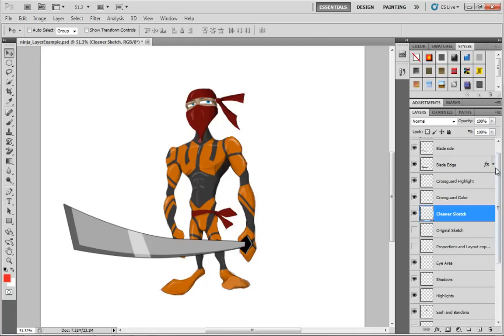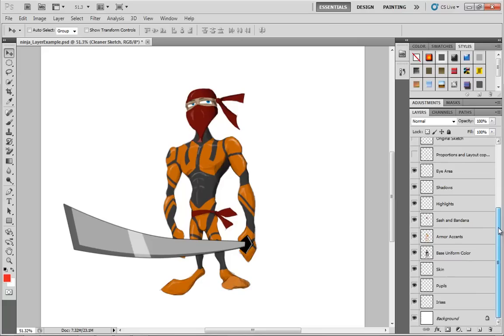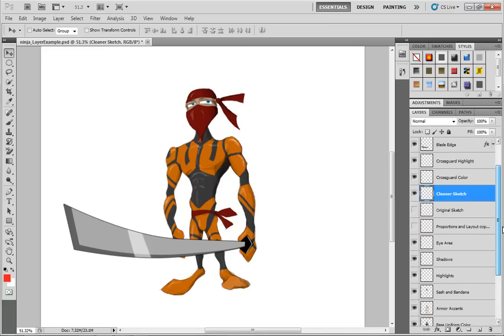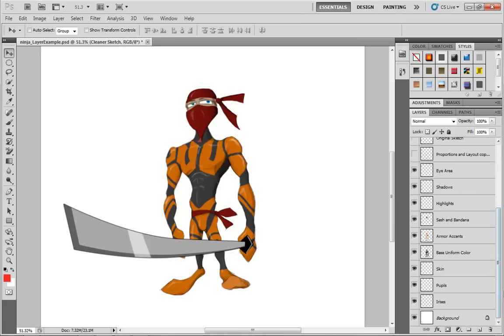The problem is, however, that this is a really long list of layers, and it could get confusing really quick as to exactly where you want to look. You don't want to necessarily scroll through all of this just to figure out what you want to change. So we're going to take just a moment and organize this stack of layers into some groups. So first off, let's start off with just the uniform itself.